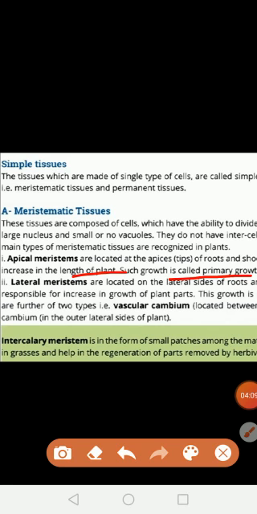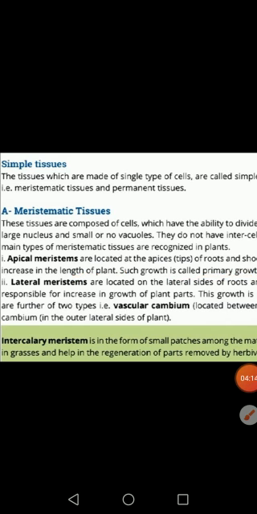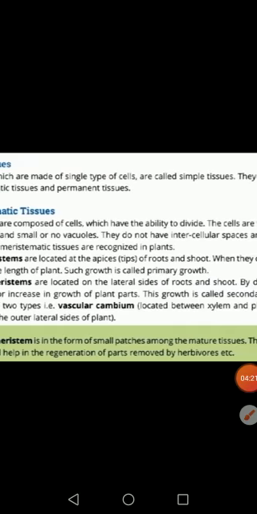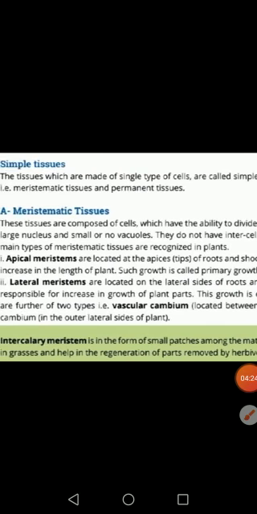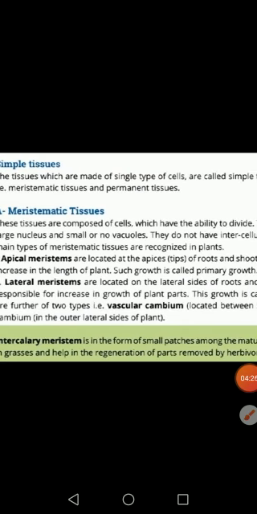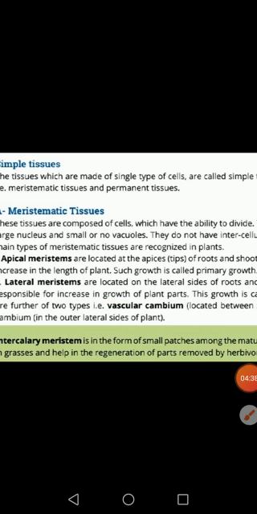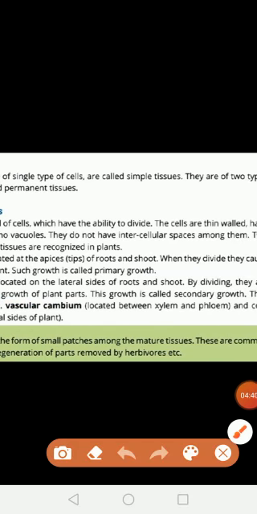Okay, the second type of meristematic tissues are lateral meristematic tissues, and they are basically present on the lateral side of the root and shoot. They are involved in increasing the growth of plant parts like root and shoot, in width, and this type of tissue growth is known as secondary growth.